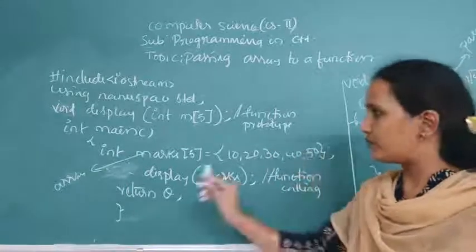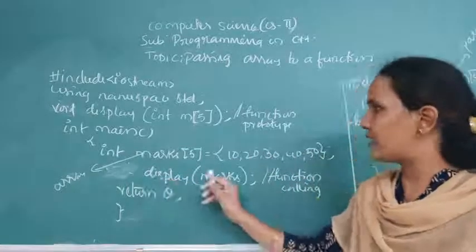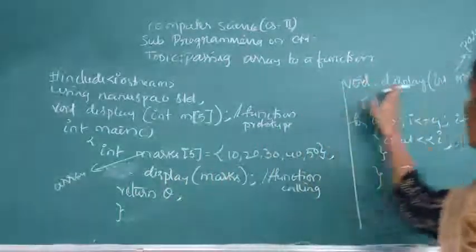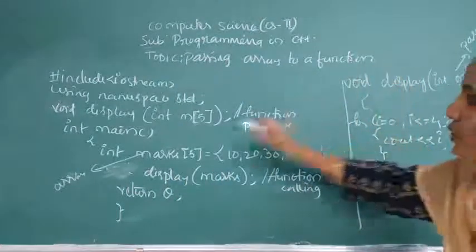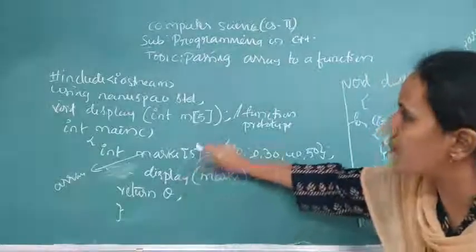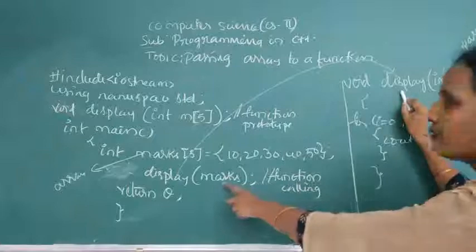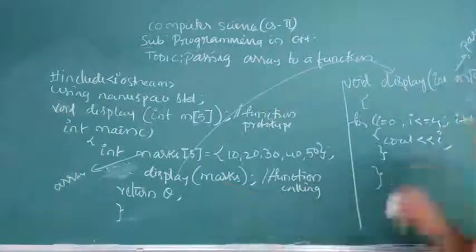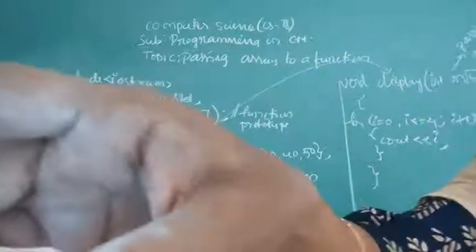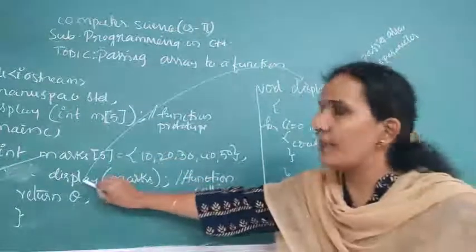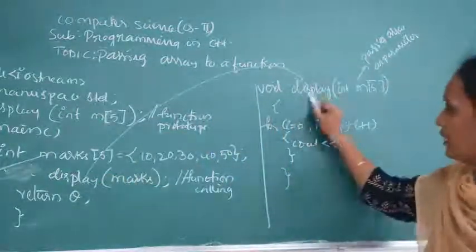Okay. Now display. What is the next line here? Display marks. What is display here? Display is a user-defined function. So directly control comes from this point to this point. Display, next marks, and this end file. I think you can see the code. Just a minute. Now control is coming from this line to this line of display.